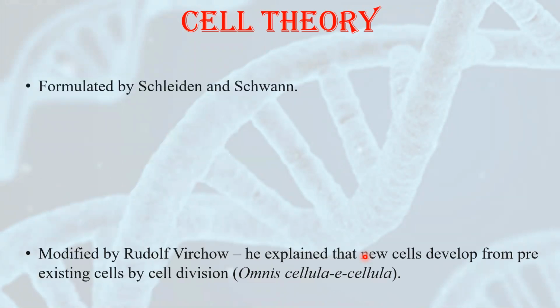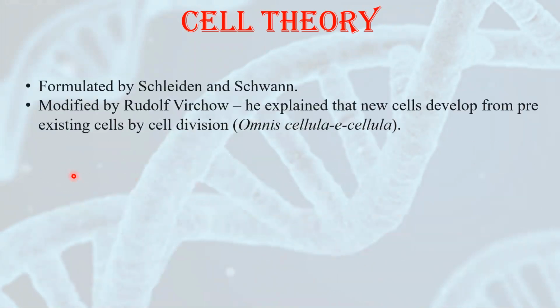First of all, let us see some points of cell theory. We have seen this already. Cell theory was formulated by Schleiden and Schwann. When they formulated cell theory, it looked a bit incomplete. So another scientist named Rudolf Virchow came forward and he explained that new cells develop from pre-existing cells by cell division. He said that life comes from existing life, or we can also call it omnis cellula e cellula.